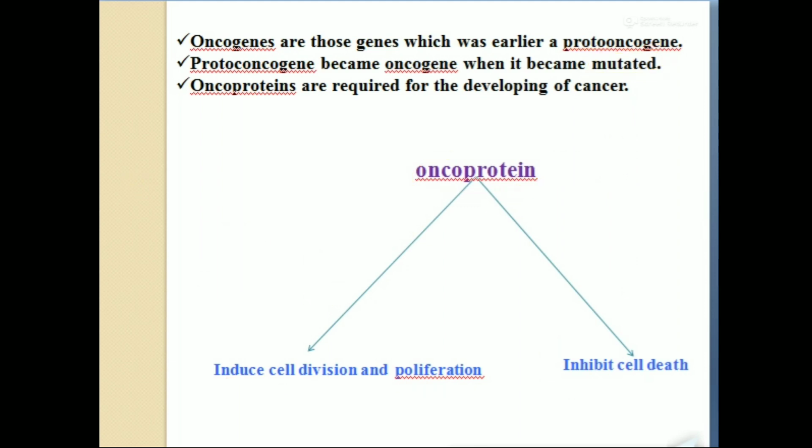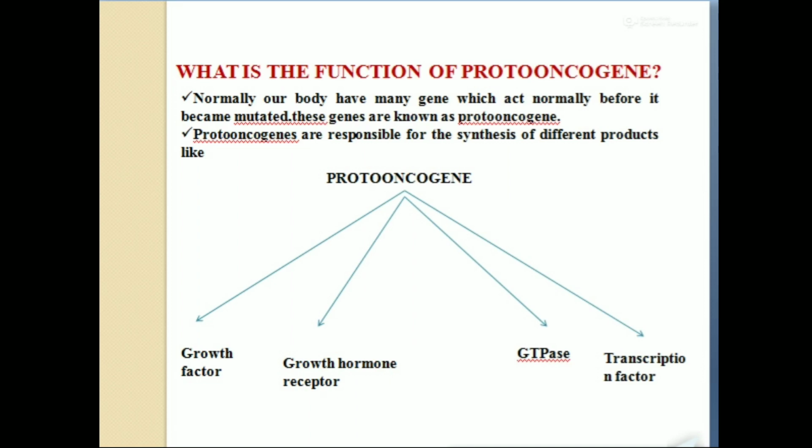What are the functions of proto-oncogene? They are the normal healthy gene. Please clear it. Proto-oncogenes are the healthy genes that are present in the cell, but when they get mutated, what will happen? When it gets mutated, it turns into an oncogene, which is not good for us. Then only it becomes a cancerous cell.